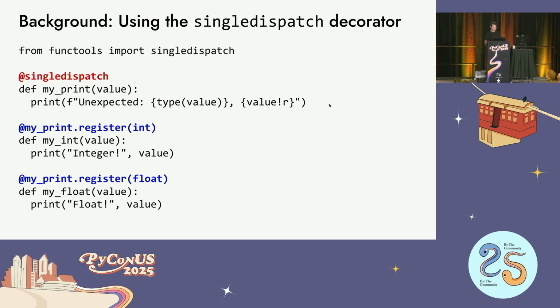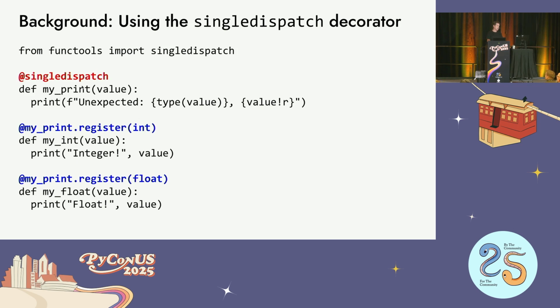So what you do is you declare a function like myPrint. This is not having to do with calculators at all. It's a completely separate example. Just bear with me. So we have a myPrint function here. The default implementation is like, I don't know what that is. It just prints that out. Then the myPrint function gets this extra attribute, which is register, which is itself a decorator. And now you can decorate another function and say, hey, if the first argument is this type, then this is the one I want you to call. So I can register an int version and a float version, and I can get different behavior.